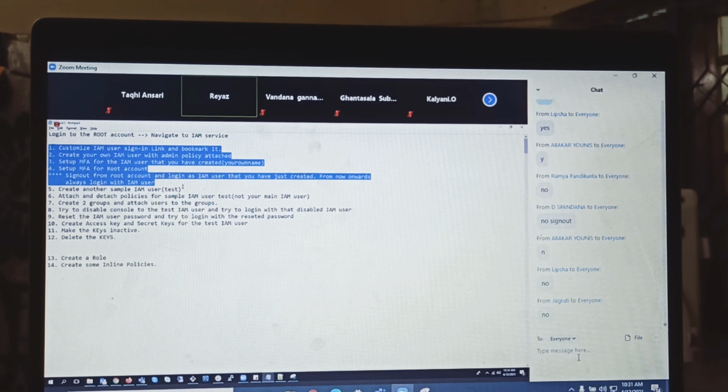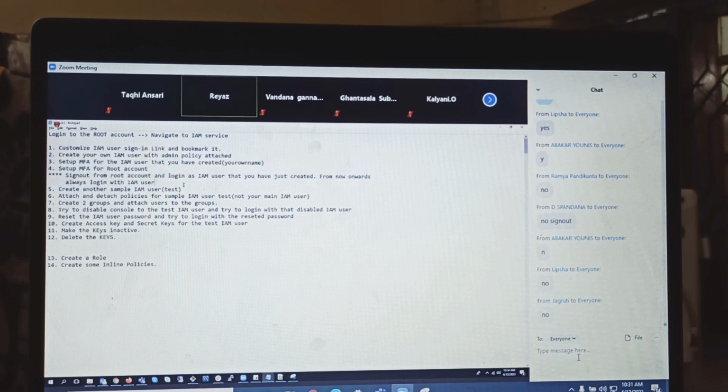Guys, one of the students took it very seriously, and what he did was, sir, you told me not to use the root account, you told me to forget about the root account. No problem, sir, I'll just delete the root account and I'll be using the IAM user. Is that good? That guy deleted the root account, but that is not good, guys, not good. So keep this root account with you and just log in with the IAM account.